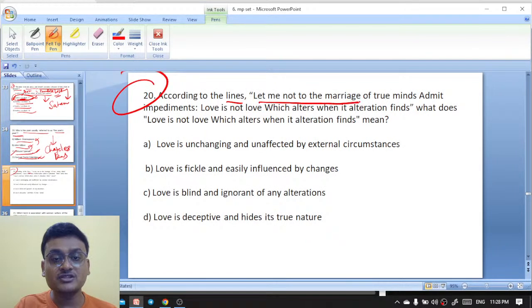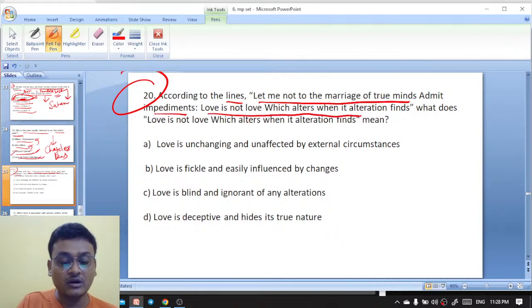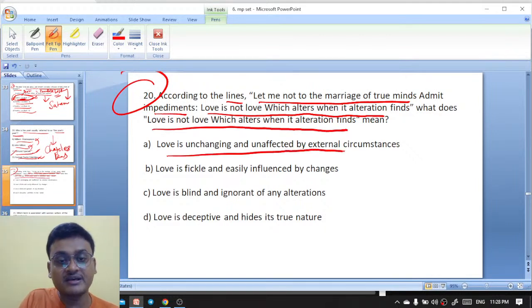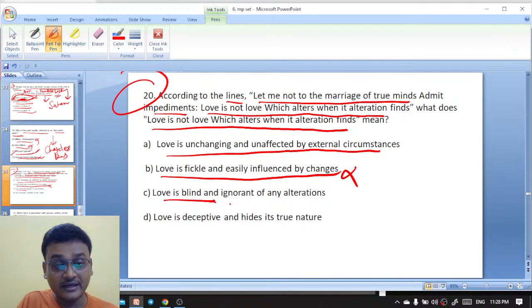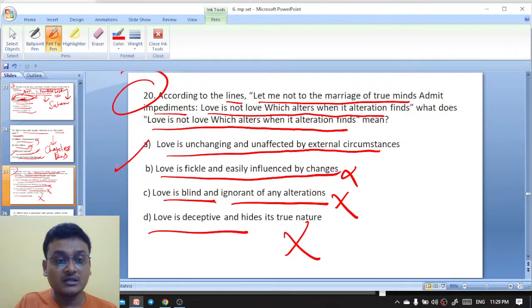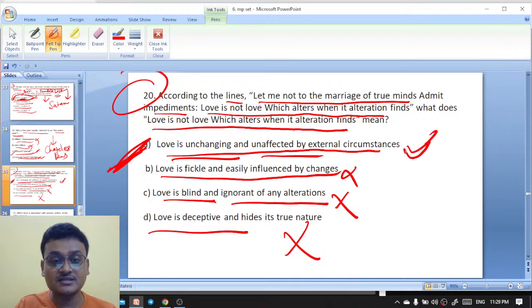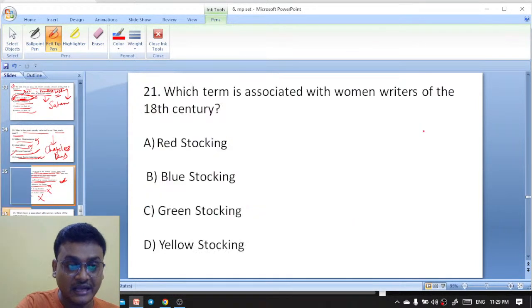Let me not to the marriage of true minds admit impediments. Love is not love which alters when it alteration finds. What does "love is not love which alters when it alteration finds" mean? Love is unchanging and unaffected by external circumstances. Love is fickle and easily influenced by changes. Love is blind and ignorant of any alteration. Love is deceptive. It is wrong. So here, love is unchanging and unaffected by external circumstances. That is the meaning of the line. So here A is the right answer.